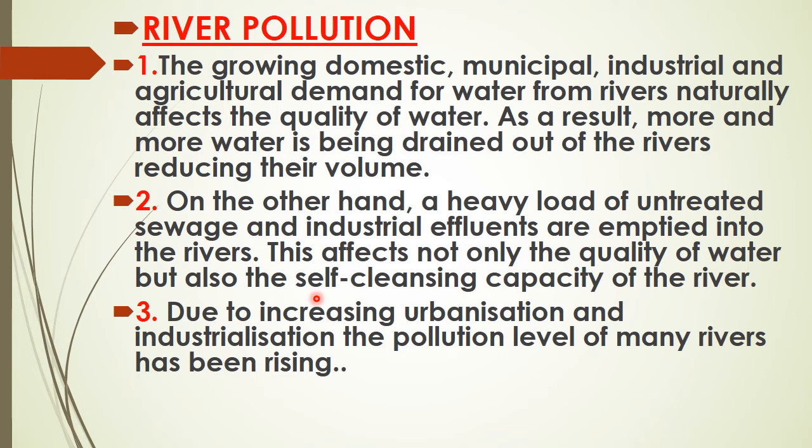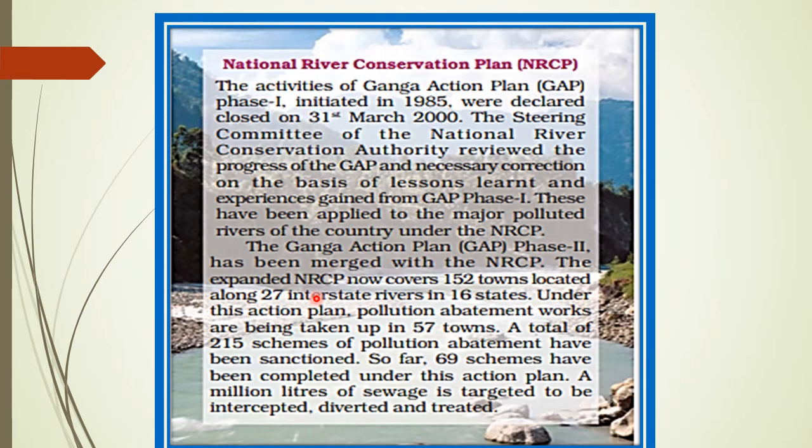So what are we going to do about it? Yes, the government has taken up a plan. Let us look into it. The government of India had initiated a plan called the National River Conservation Plan in 1985 by cleaning up the Ganga, and then it was closed in 2000, and now we have started phase 2 of the National River Conservation Plan, and it is now really working.